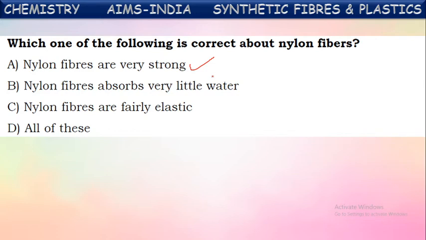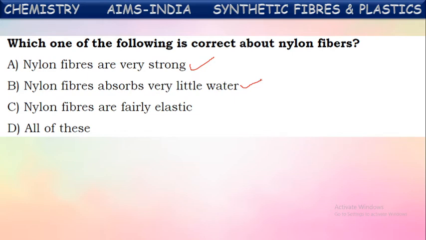Yes, it is a correct statement. Nylon fibers absorb very little water. Yes, it is one of the advantages of nylon fibers for making socks and these all. So it is also correct about nylon.